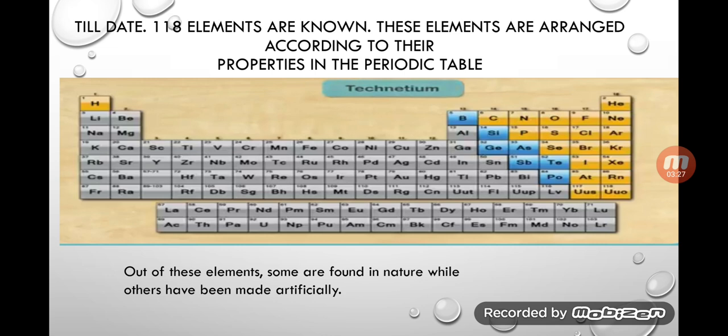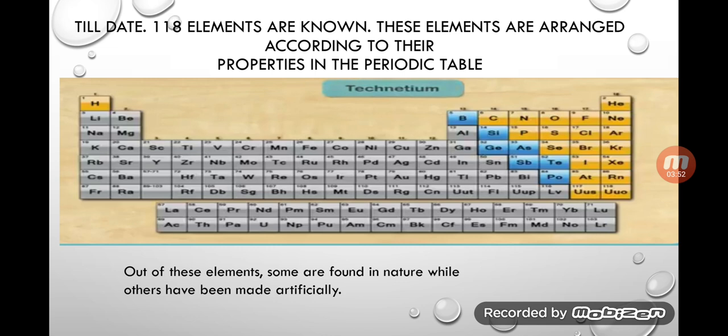You will know about the periodic table more clearly in further classes, like in classes 8 and 9. So when elements are arranged in increasing order of atomic number, they acquire a particular position in the form of a table, that is called the periodic table.